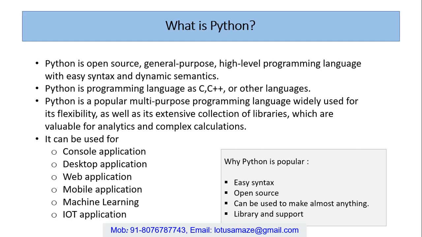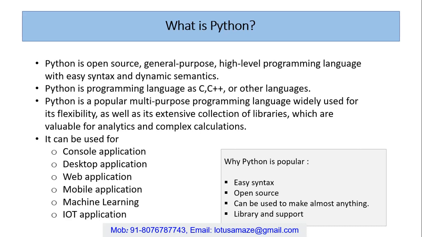Python is a programming language like C, C++, Java. These are programming languages, but Python is a very easy language. Python is a popular multi-purpose programming language. It's very flexible and has lots of libraries for different application development, and it's very valuable for complex calculation, for machine learning, for AI, for data science and for analytics. So it has an extensive collection of libraries for web application, mobile application, IoT. Python can be used for console application, desktop application, web application, mobile application, machine learning, IoT, data science, and AI.